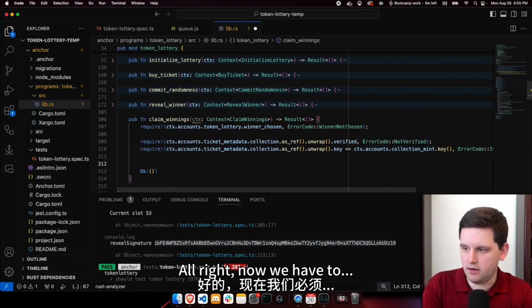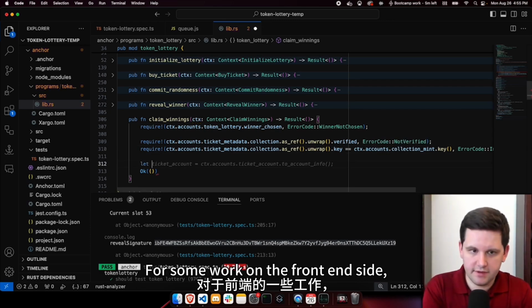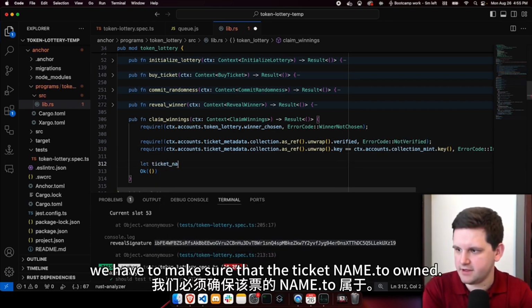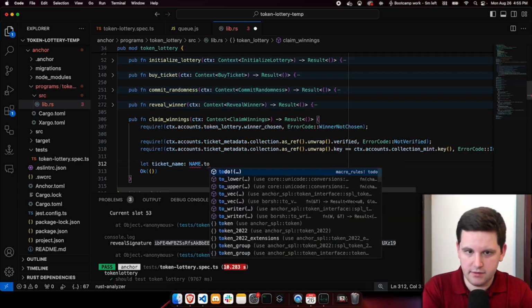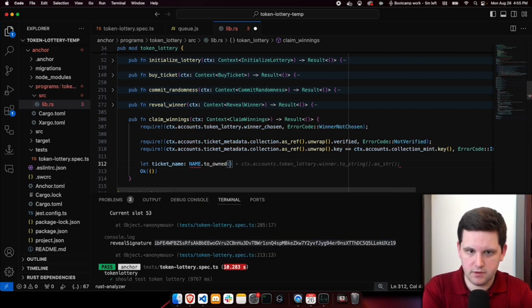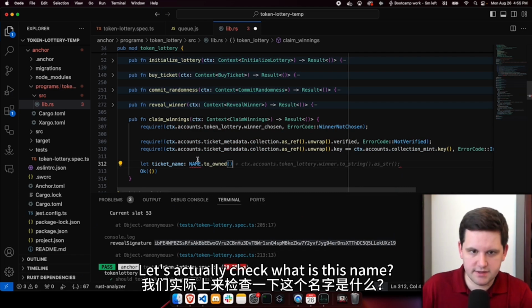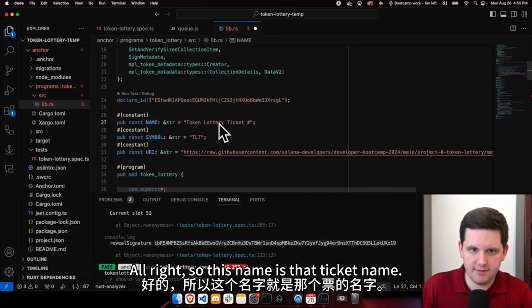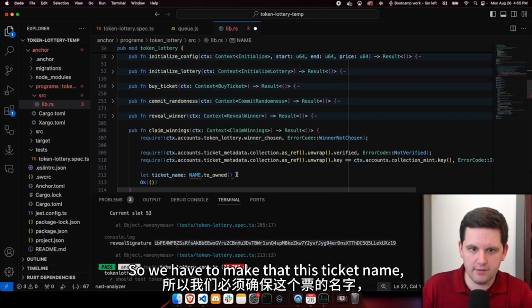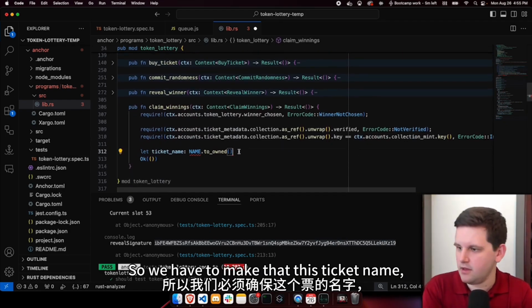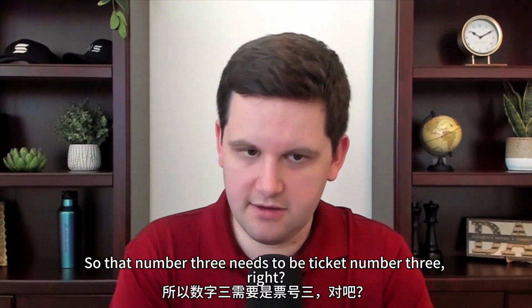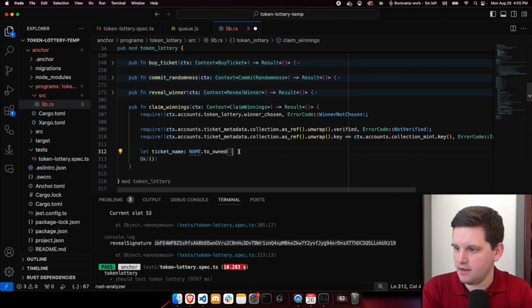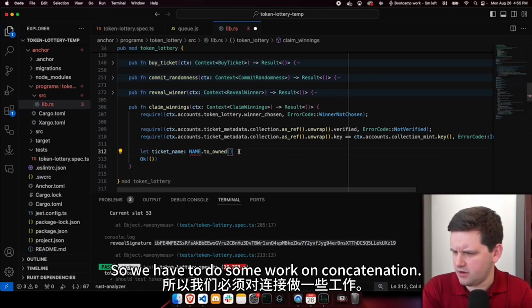All right. Now for some work on the front end side, we have to make sure that the ticket name .to_owned. Let's actually check. What is this name? All right, so this name is that ticket name. So we have to make sure that this ticket name matches the name that is expected. So that number 3 needs to be ticket number 3, right? So we have to do some work on concatenation.